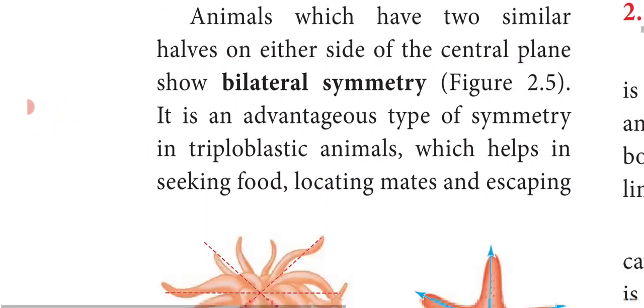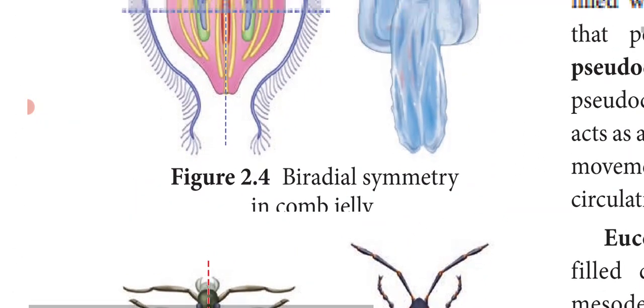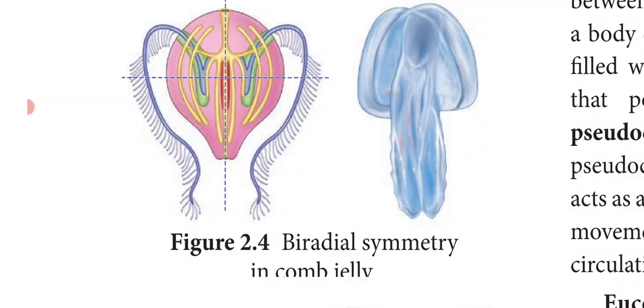Example, you can see the biradial symmetry in the comb jelly. Here the body can be divided into 2 equal halves on only 2 planes, that is the longitudinal and the transverse plane.